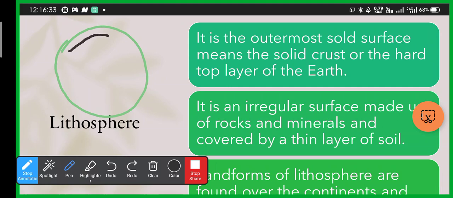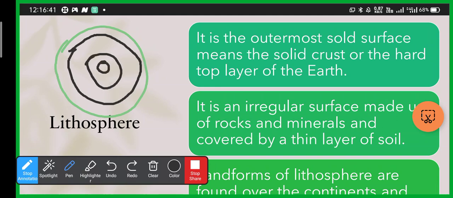One is the crust, that is the thinnest layer of the earth. Then the mantle, and inside is the core. Now this upper surface on which we live is known as lithosphere.